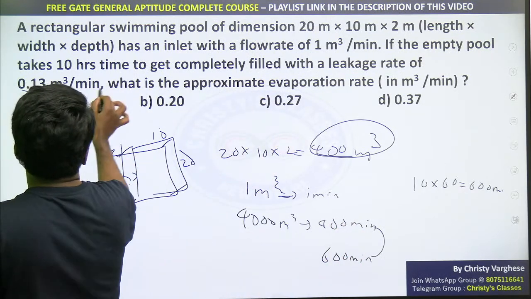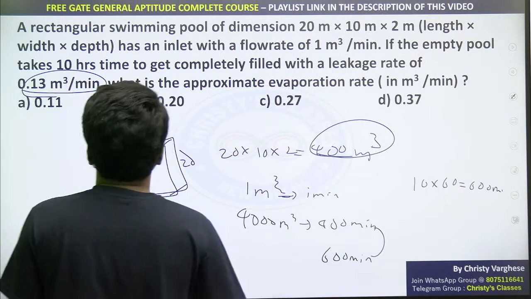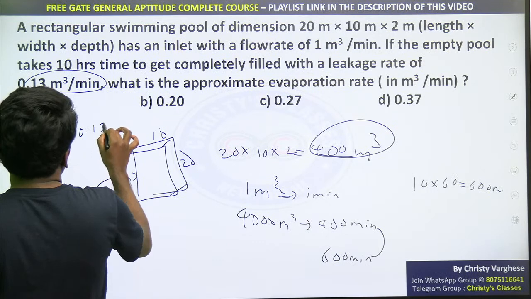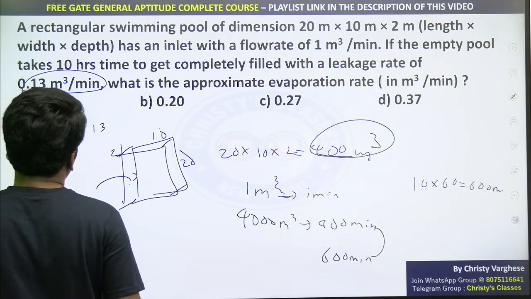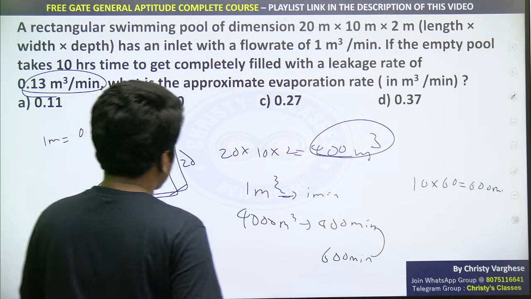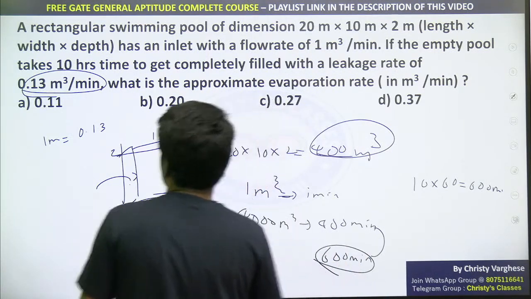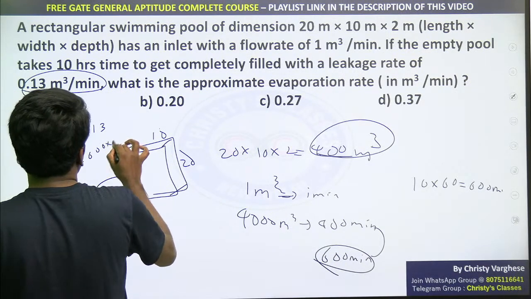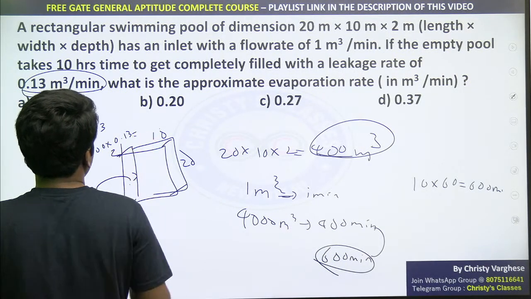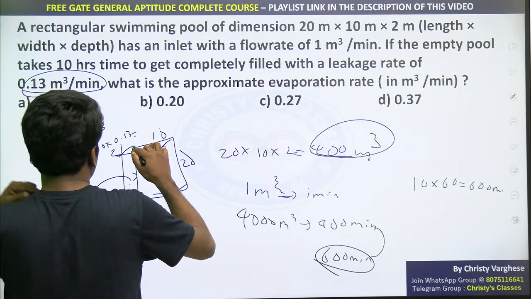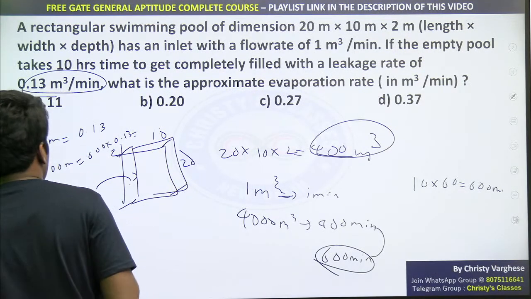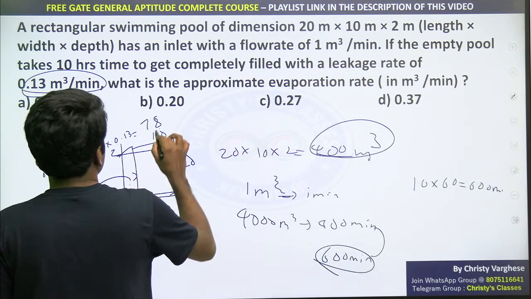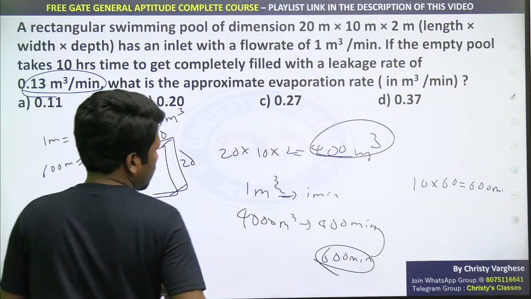So first we will understand what the leakage rate is doing. 0.13 meter cube per minute. So in 1 minute, 0.13 meter cube volume is reduced. So in 600 minutes, 600 into 0.13 meter cube are reduced. 600 into 0.13 is 6 into 13, 78. 78 meter cube is reduced because of that.